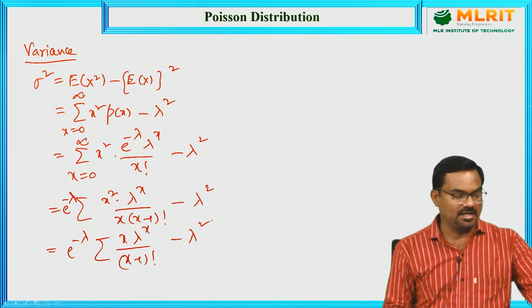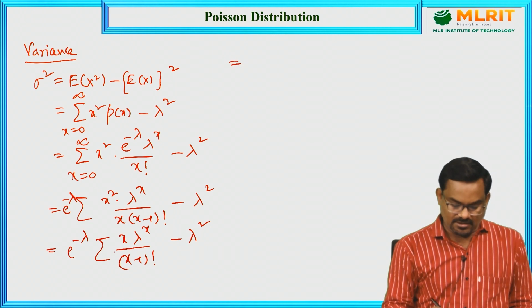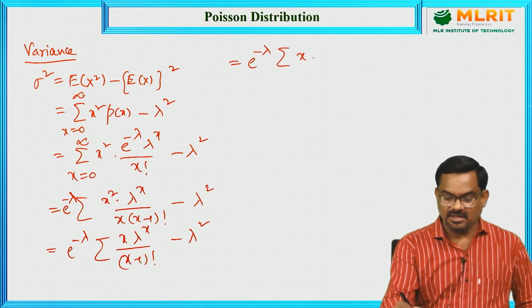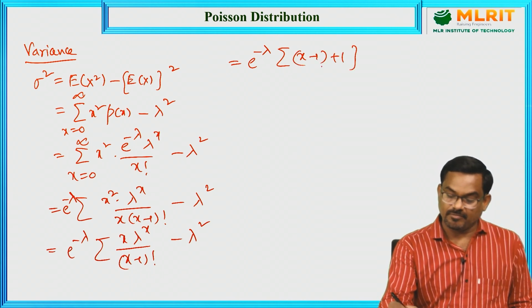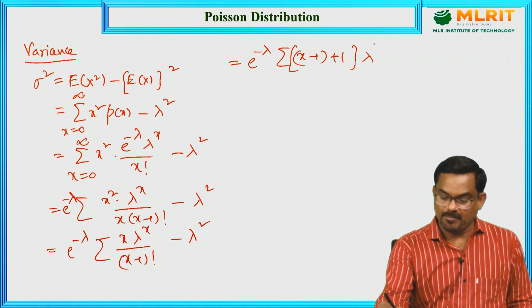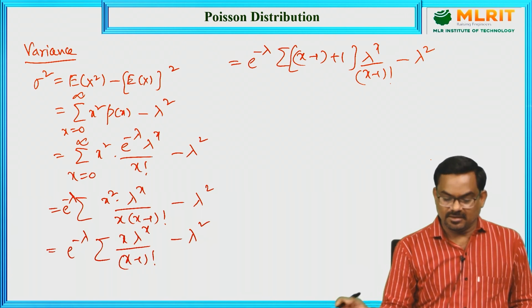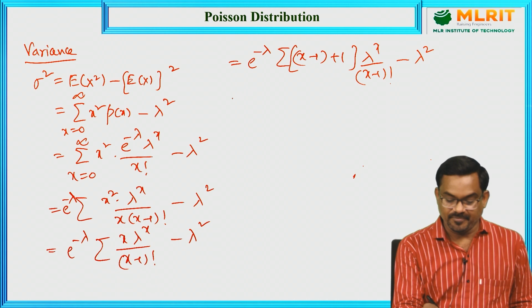Now, to simplify this, let us rewrite this value of x as x minus 1 plus 1, into lambda power x by x minus 1 factorial, minus lambda square.